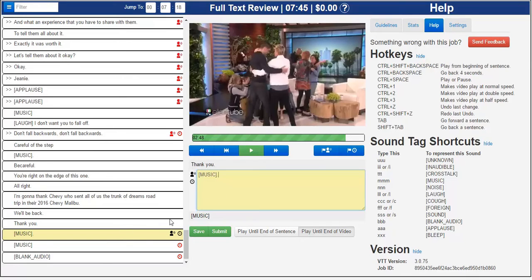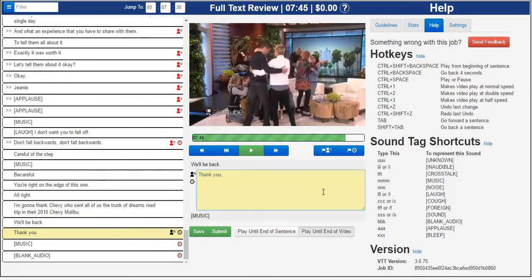But we're going to go ahead and remove this whole line because we don't need 2 music tags. So I'm just going to highlight it. Click backspace, and you'll see the system has taken it out. And now you know how to combine and split, add and remove lines. A couple of other quick tips.